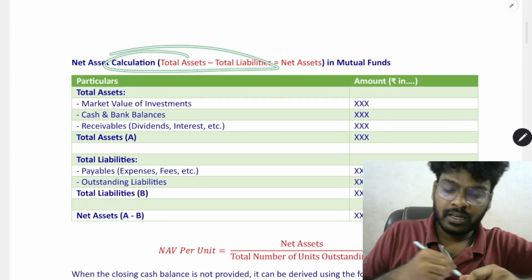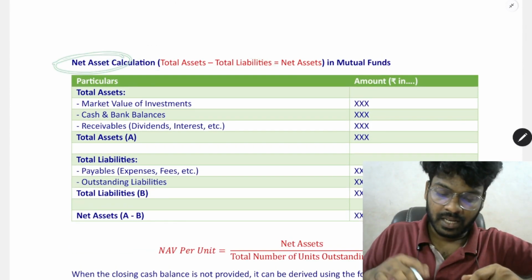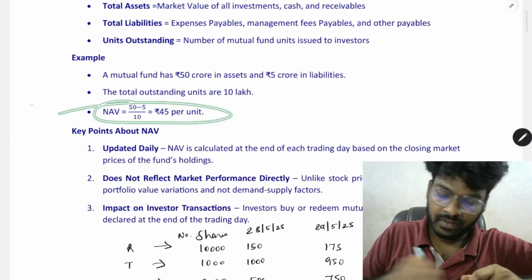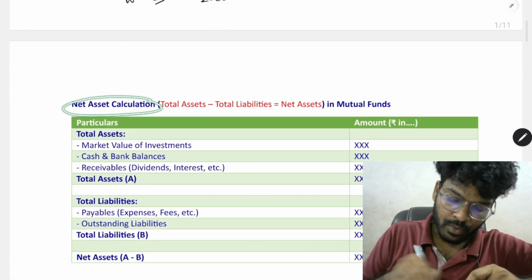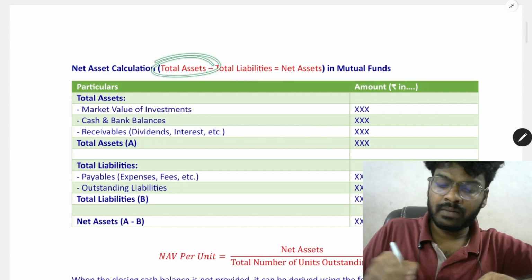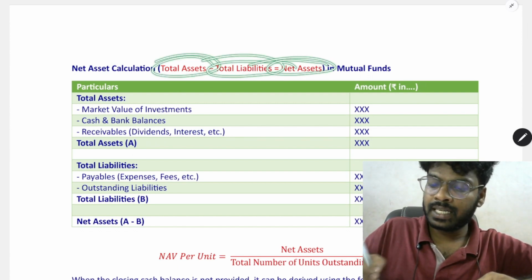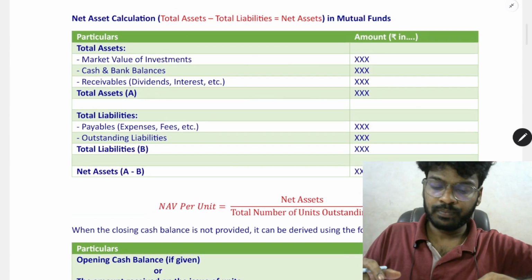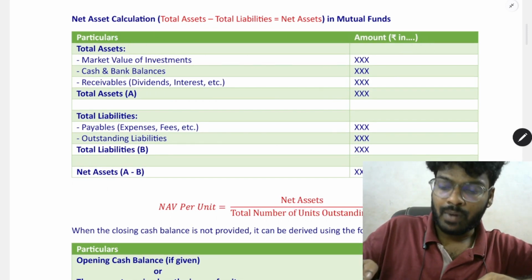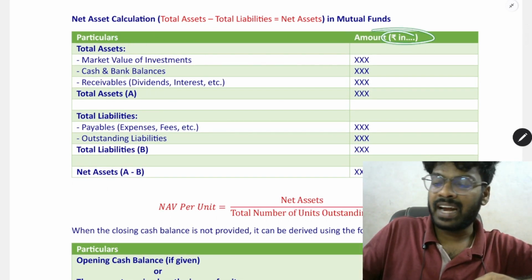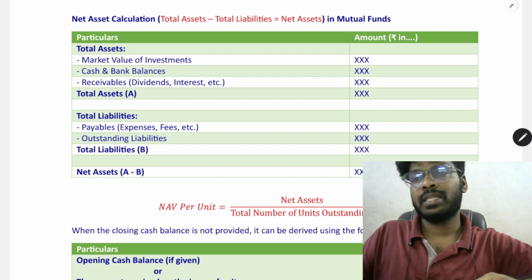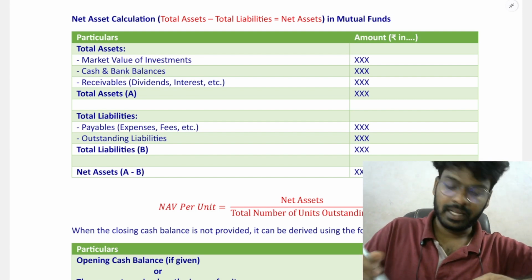Net asset calculation. How will you calculate net asset? NAV is net asset value per unit. Now we will compute net assets. Net asset is total assets minus total liabilities in a mutual fund. Amounts can be in crore or lakhs, based on the amounts given in the question. We'll apply this.